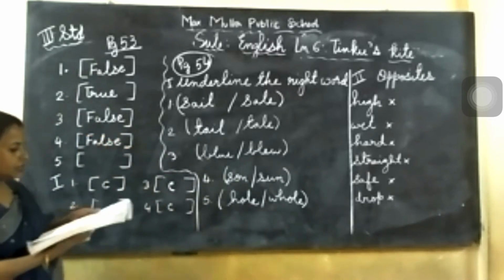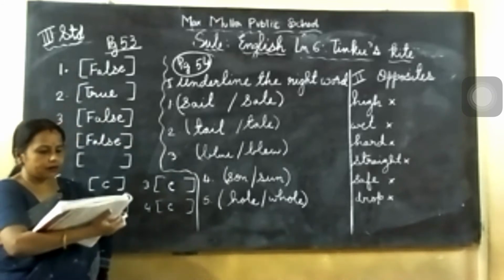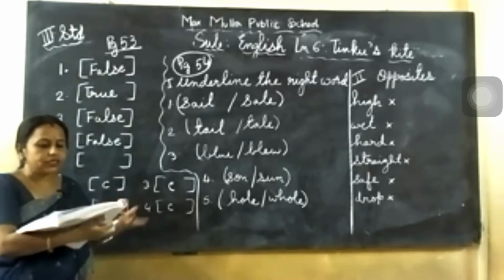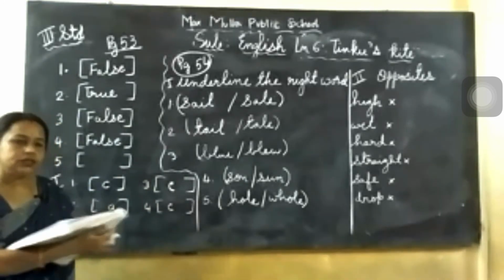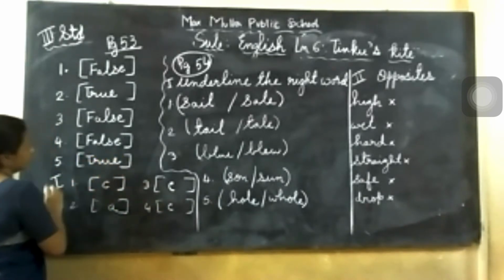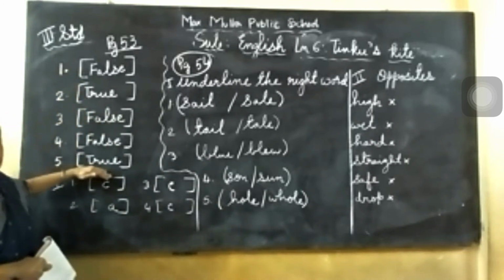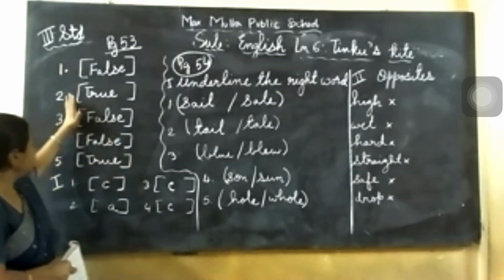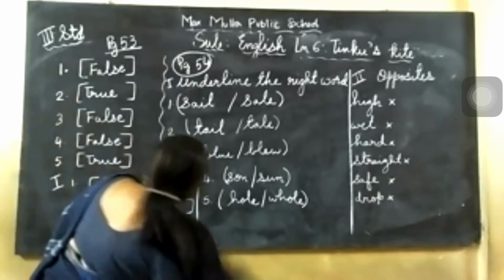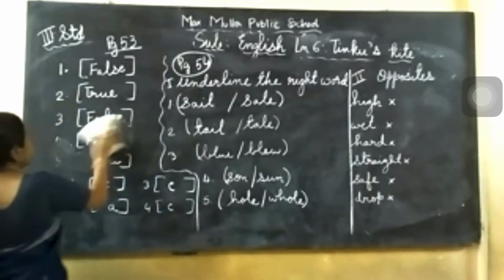Number 5. The kite was happy to see Tinku. At the end of the story, no? Tinku found that kite once again, the second time. Okay. So the kite was happy. Tinku was also happy. So the sentence is true. True. Understood? So false, true, false, false, true. These 5 you just copy in your textbook. Okay. So finished. So I will rub it. Otherwise it will be confusion for you. Next you should go to the next one. I think you have finished this. So I'll rub.